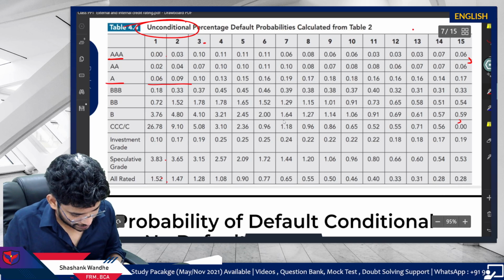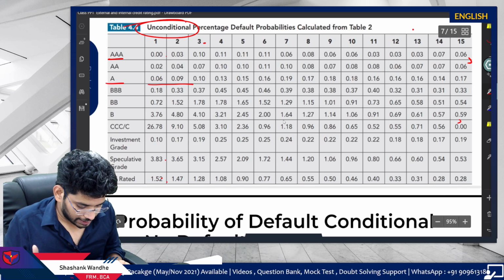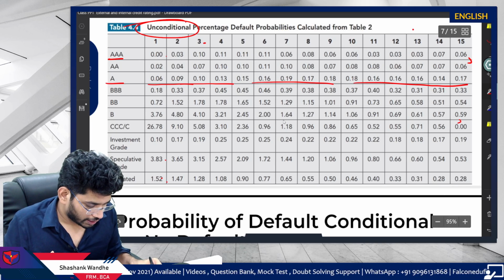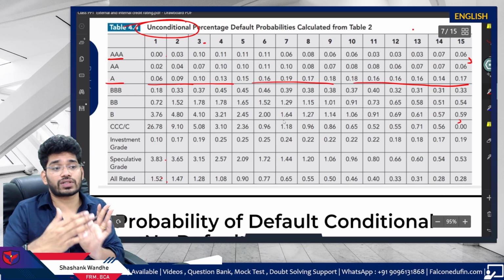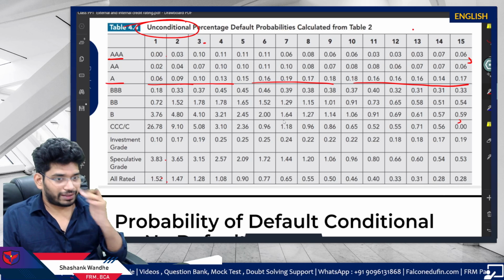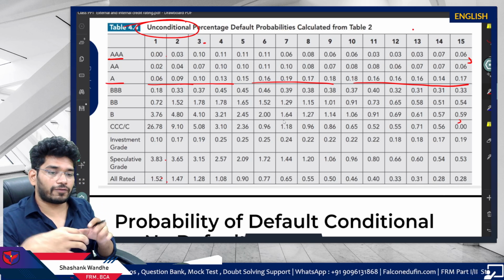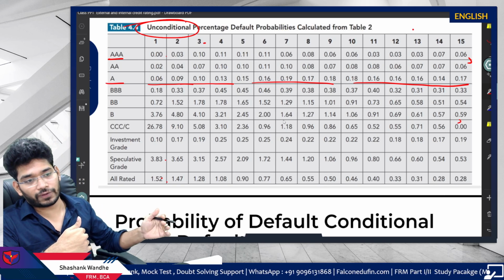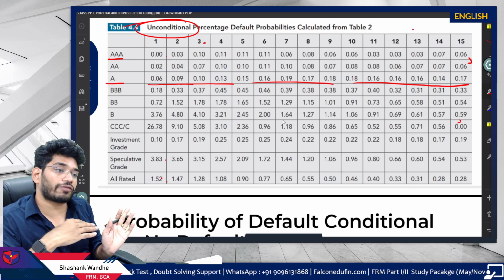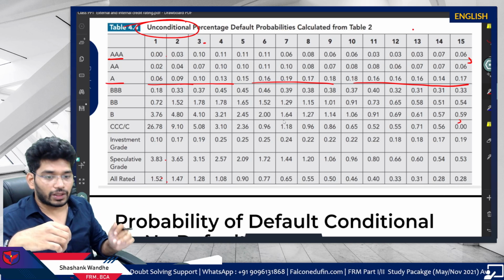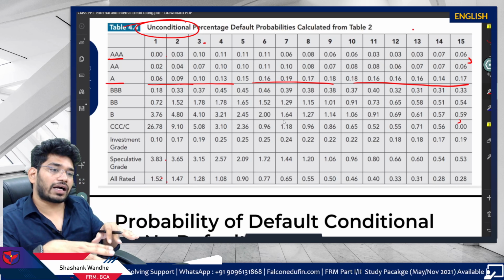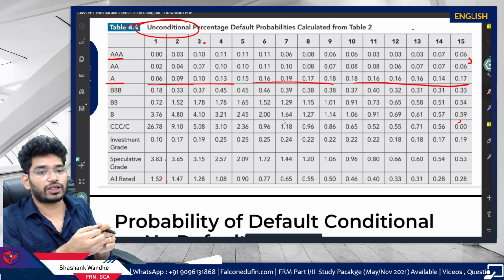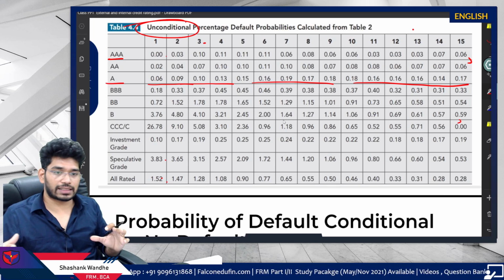Then for A, you can see this starts with a low default probability and then keeps on increasing to a certain level. So it tells us that if a firm is creditworthy today, it does not guarantee what is going to happen after 15 years. The chances of the firm defaulting increase. Remember, this probability table is not calculated using one particular firm. It is based on the data set.